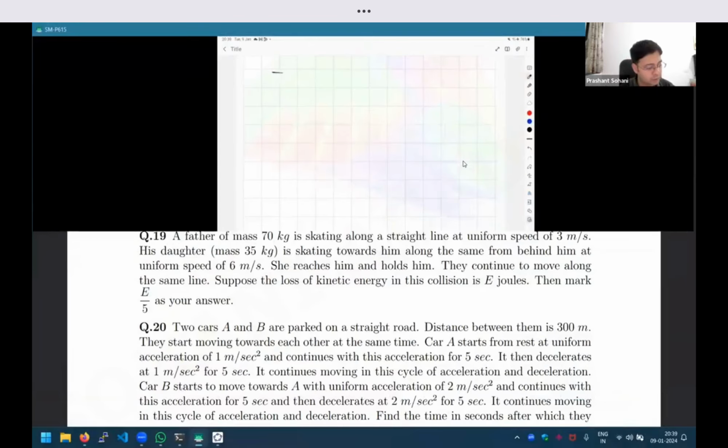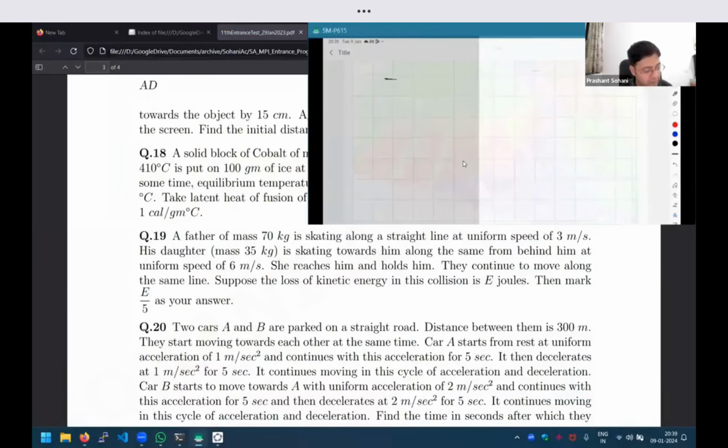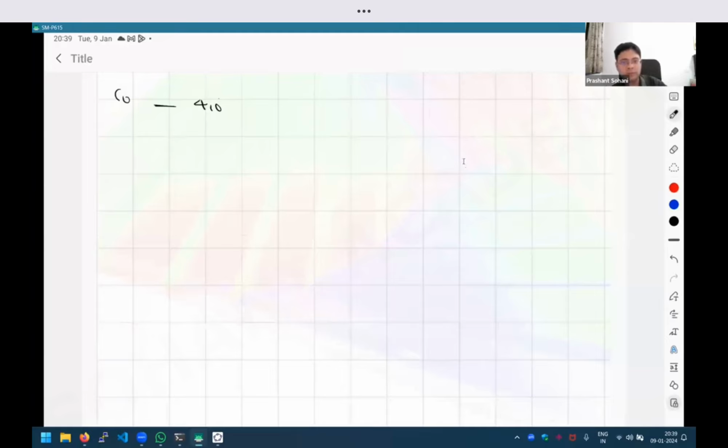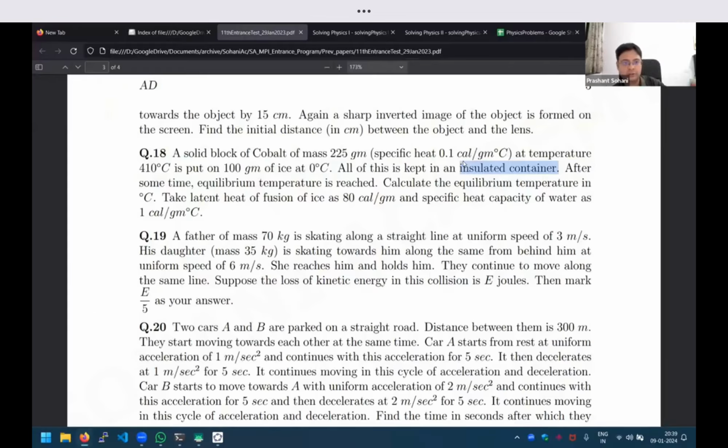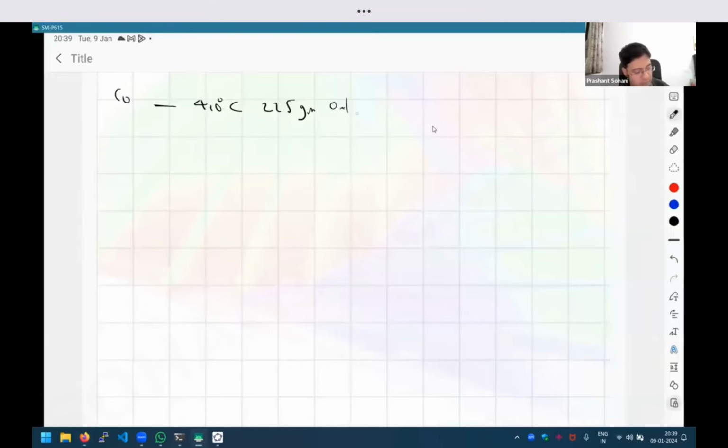Okay, so the cobalt object is at 410 degrees, and I know the mass of that object also. So mass is 225 gram, and I also know the specific heat capacity, that is 0.1 Kelvin. So cobalt is here and ice is here. Ice is at 0 degrees. We are given that it is 100 grams of ice, right?